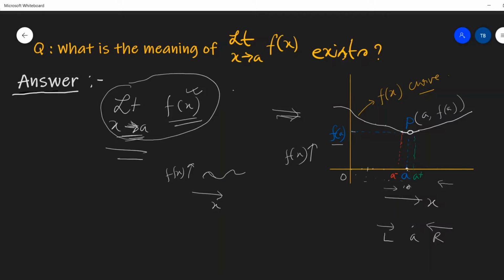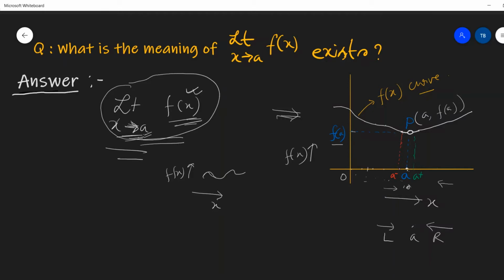Limit x tends to a f(x) means x is a variable whose value is approaching to a. And then what is going to be the value of f(x)? That is the value of f(x) when x value is very close to a but not equal to a. Try to understand this point. When the value of x is very close to a but not equal to a.